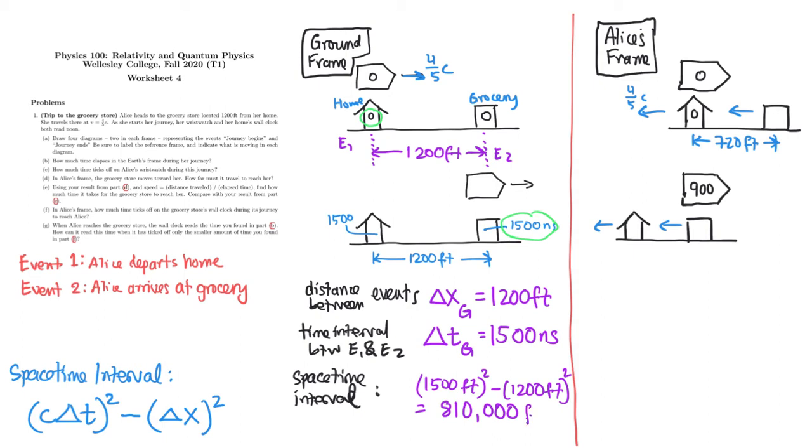Well, let's play the same game in Alice's frame. Where is the location of event 1? Well, that happens where Alice lines up with the house in this first diagram. So this dotted line represents the location of event 1, and event 1 is happening in Alice's frame at 0 seconds. Where is event 2? Well, event 2 is when Alice reaches the grocery store. That's happening right here also.